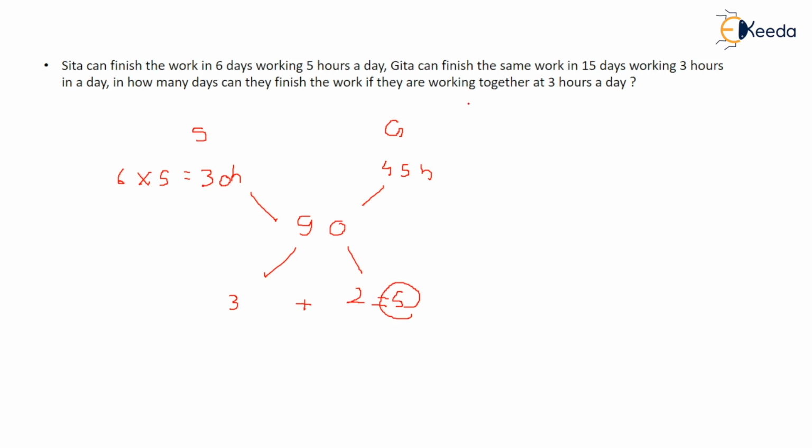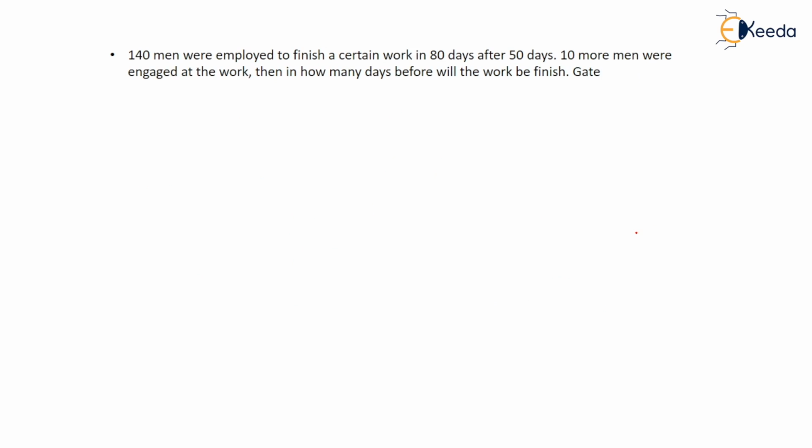But it is said that they work together 3 hours per day. So if they write 5 pages in 1 hour, in 3 hours how many pages do they write? 15 pages. And it is asked in how many days they can complete those 90 pages. 15 pages per day, working 3 hours. So 90 by 15 comes out to be 6 days. 6 days is the right answer. Okay, this is the second kind of question which comes in your examination.